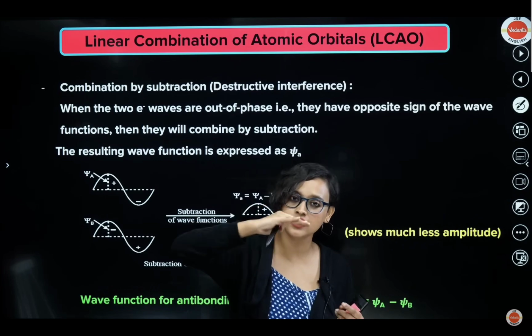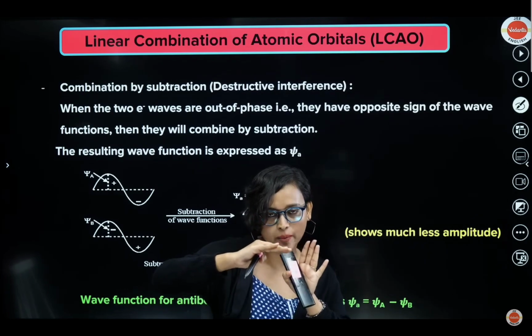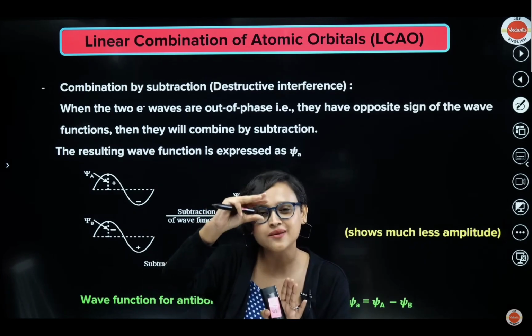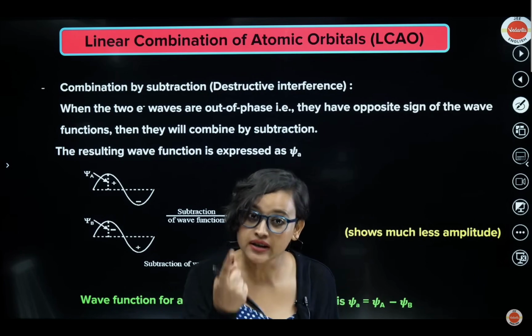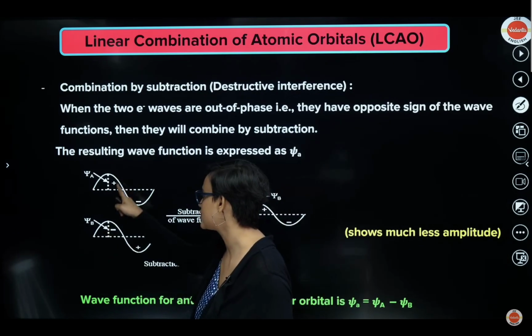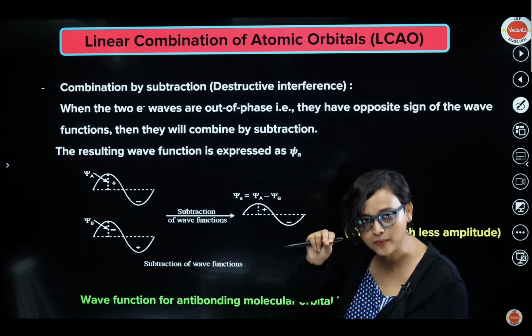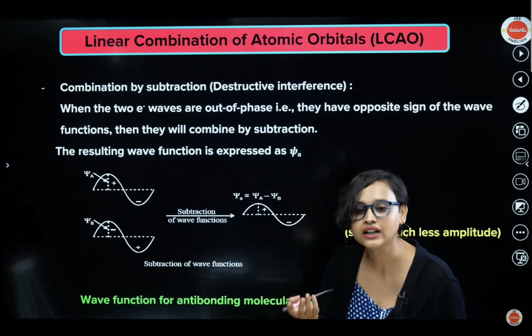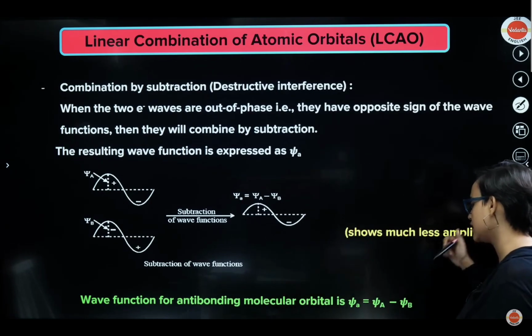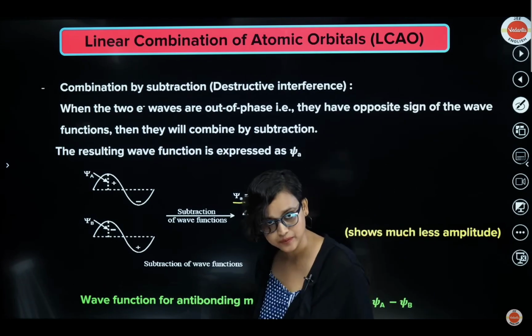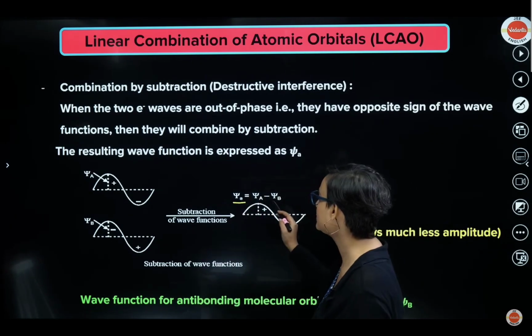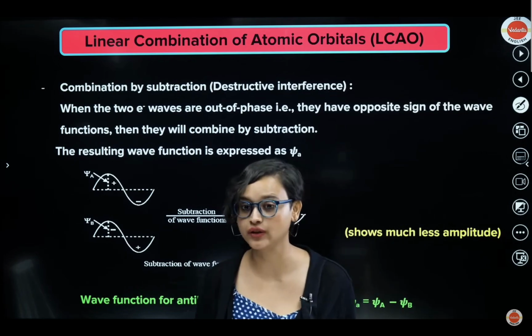Now, combination by subtraction, destructive interference. Remember what I told you? One of the sea waves is coming and the other one is going. This one wants to come here, this one is pushing it away, so the wave becomes smaller. Now imagine it is out of phase. One is positive, one is negative. Together they will reduce the amplitude further. The size of the wave, the maximum distance of the wave, will be reduced here. It shows much less amplitude. So let's call this psi a, small letter a. That means it will be psi a minus psi b. This is out of phase.